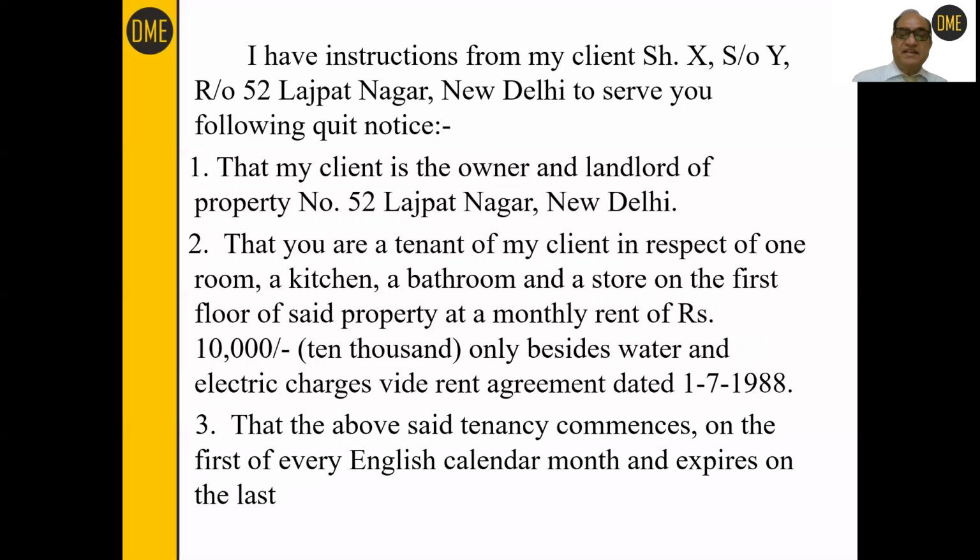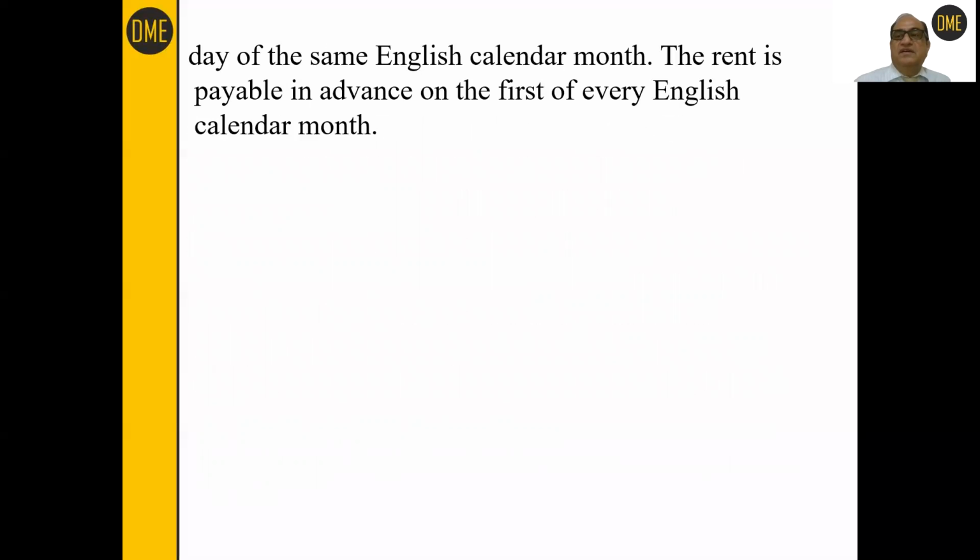Then the third fact is that the above said tenancy commences on the first day of every English calendar month and expires on the last date of the month. Every month, tenancy begins on day 1 and ends by the end of the month, starting from the first day and ending on the last day of the same English calendar month. And the rent is payable in advance on the first of every English calendar month. This is very usual in all landlord tenant agreements, that the rent for the month is always taken in advance by the landlord.